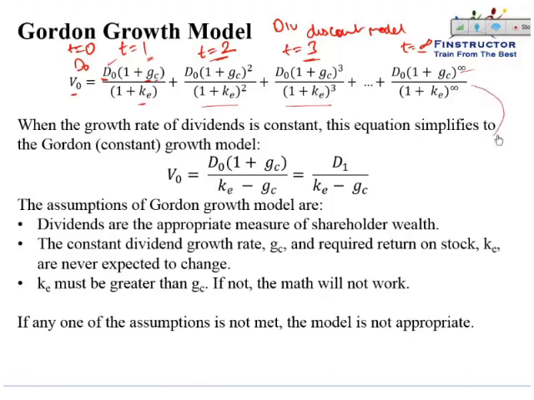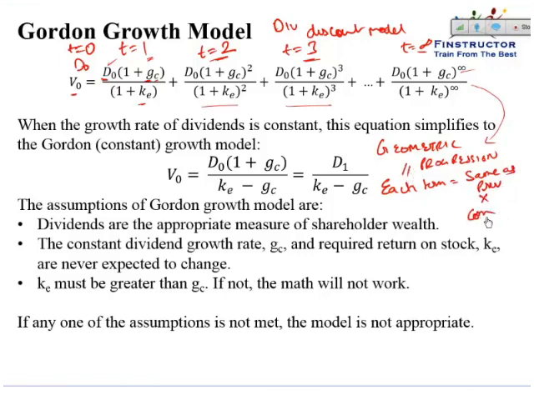Please note that this series is called a geometric progression. A geometric progression is a series in which each term is the same as the previous term multiplied by a common ratio.